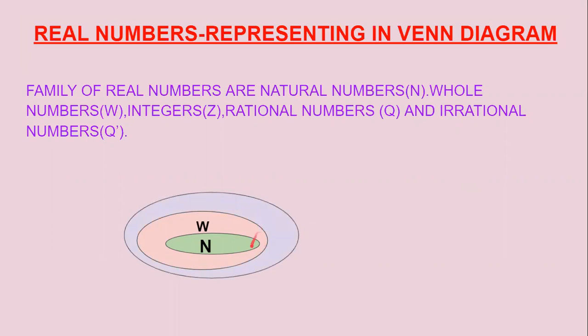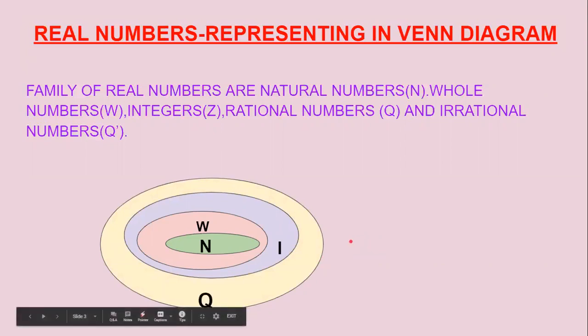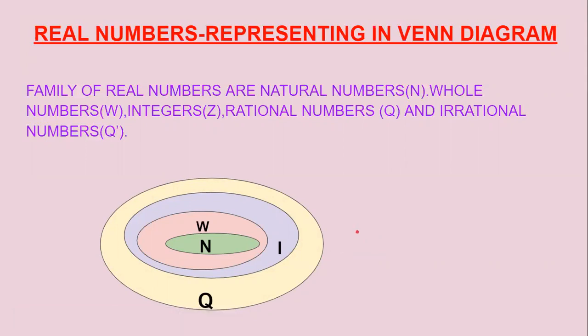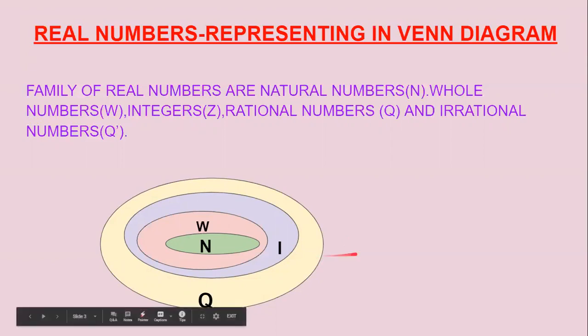Next, these two are subsets of integers. Integers are negative integers, positive integers and 0. All these are integers. So natural numbers, whole numbers and integers all come in integers. Next, the rational numbers. Rational numbers are denoted with the alphabet Q, and these are written in the form of p by q, where q is not equal to 0. So natural numbers, whole numbers and integers all are subsets of rational numbers.